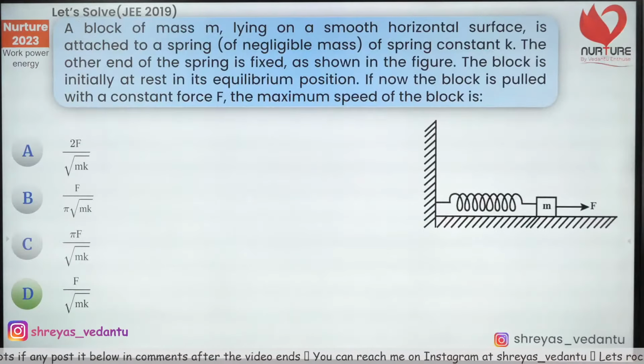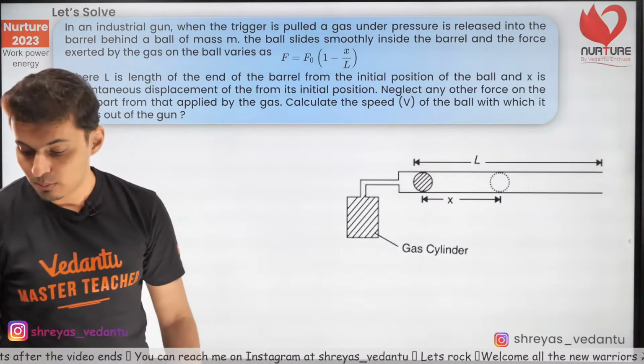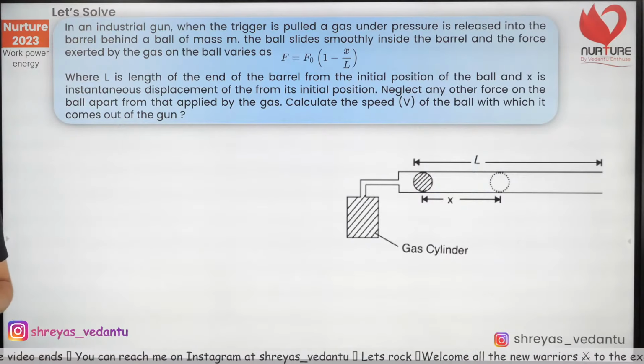Okay. So, moving on to the next question, D option, F by root m k. Here is the next question. Brilliant question coming up on your screen, guys.